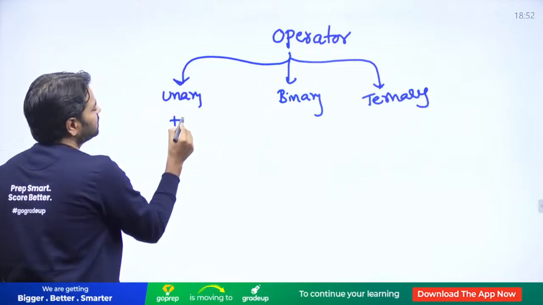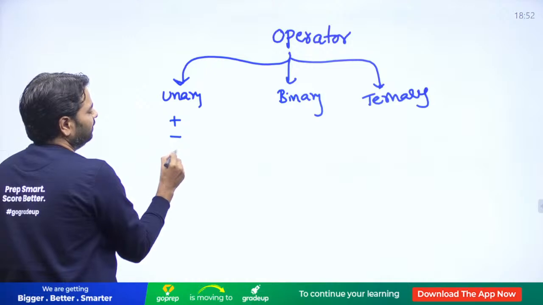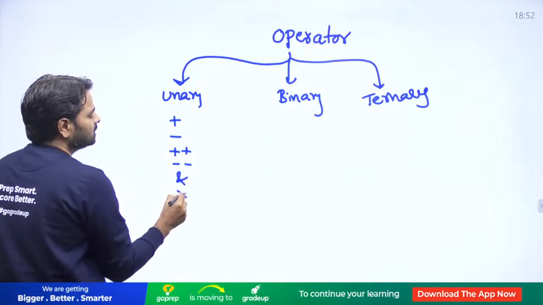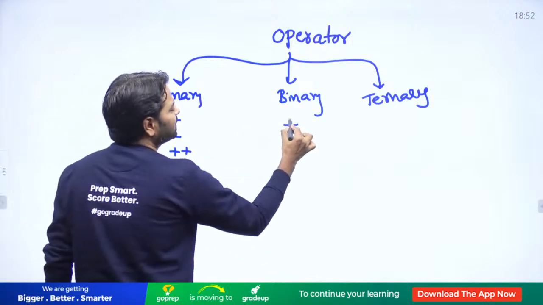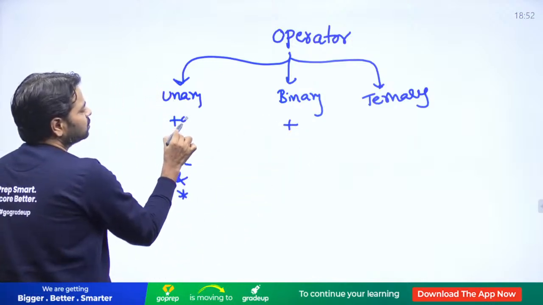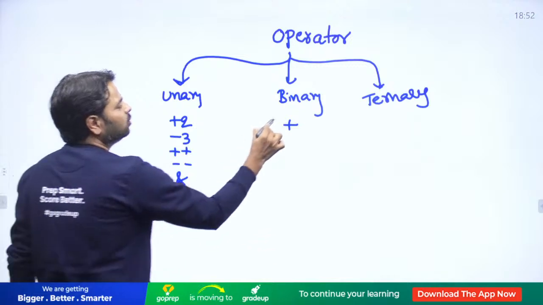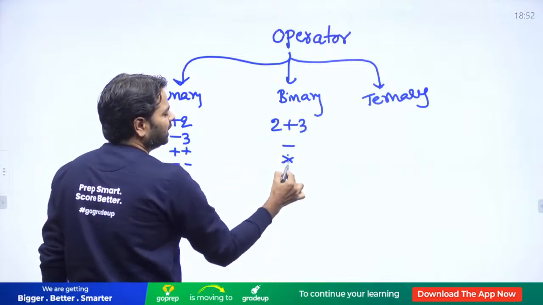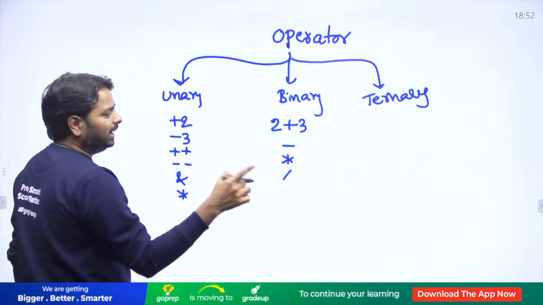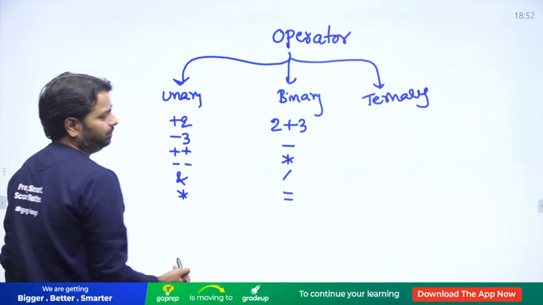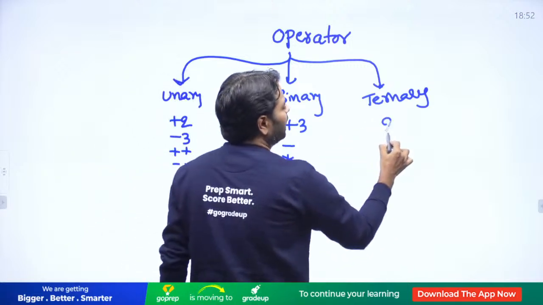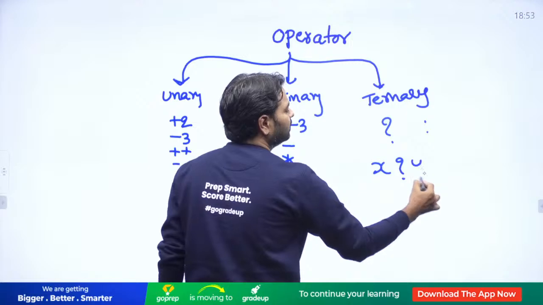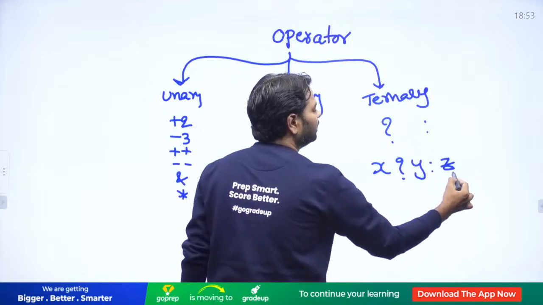Unary means you have plus, minus, even double plus, double minus, and so many, ampersand, star. When it comes to binary, even plus can act as a binary, because plus 2, minus 3, here 2 plus 3 also is binary. So plus, minus, multiplication, division are binary, even equal is a binary. And ternary, when it comes, you have this operator. How do you use it? X.